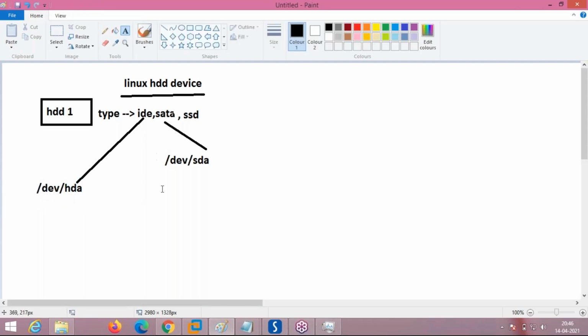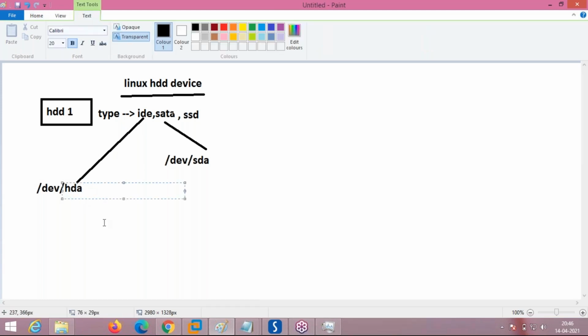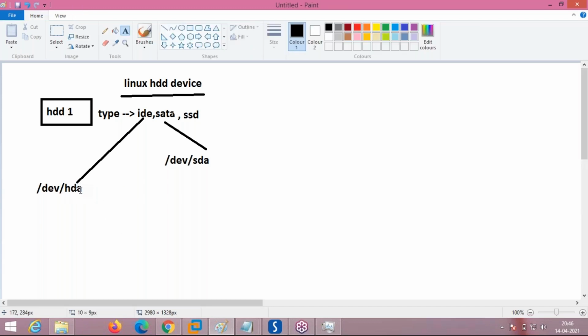If you have selected the IDE type of hard disk for the Linux installation, then the hard disk name will come as hda. H means IDE hard disk, and A means first hard disk. If the hard disk is one, hda will come.